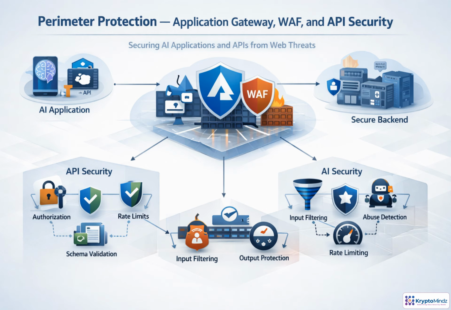Think of perimeter protection as the controlled front door for your AI system. Public traffic should terminate at Azure Front Door or Application Gateway, with WAF rules inspecting requests before anything reaches the application. That helps block common web attacks like injection, cross-site scripting, and protocol abuse. APIs then add identity and usage controls: OAuth, authorization checks, throttling, schema validation, and request filtering. For GenAI workloads, go further by validating prompts, detecting abuse patterns, limiting request rates, and filtering outputs. The principle is simple. Expose secure ingress paths, not backend AI or data services directly.